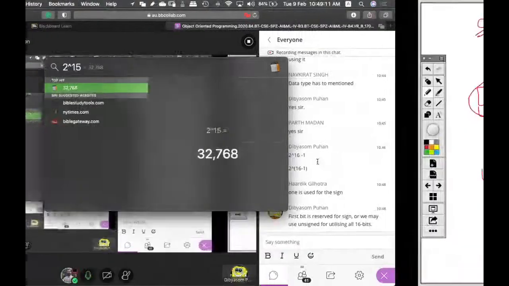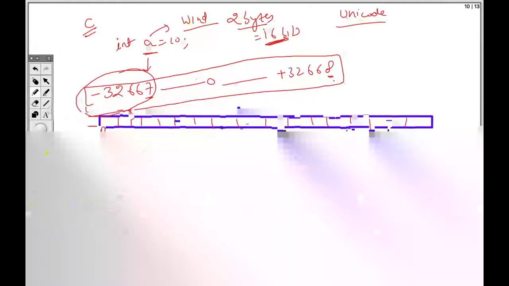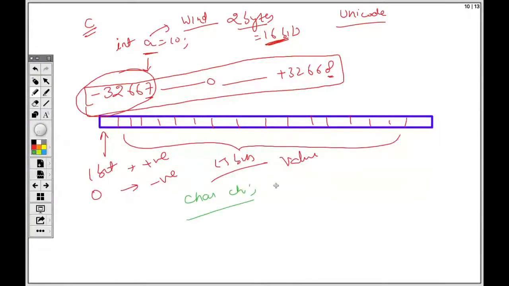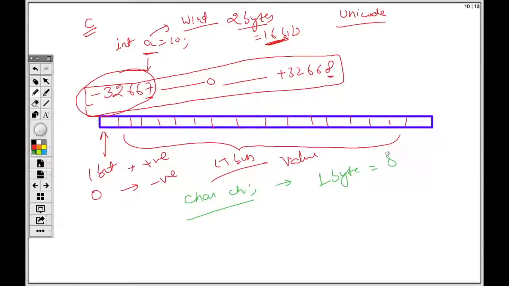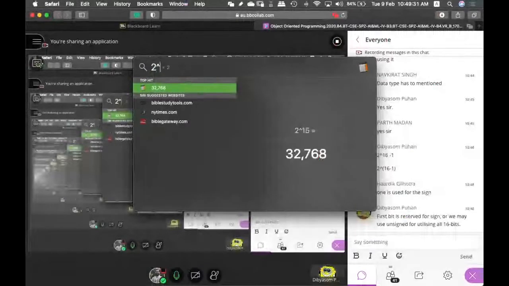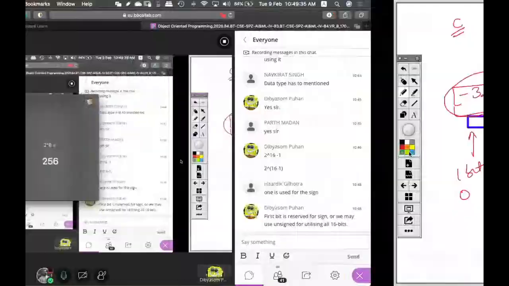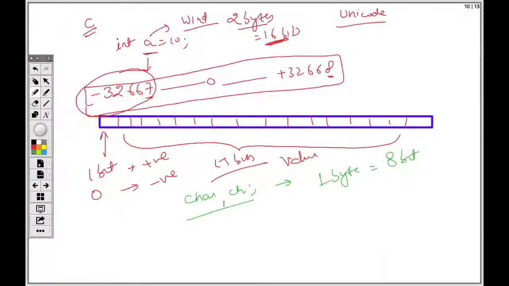Okay. So that is about allocation. Similarly, if I talk about a character variable, if I say char ch, in C language it is 1 byte, or we can say 8 bits. So 8 bits is equal to 2 to the power 8, which is 256, right? We all know that a character contains 1 byte, 1 byte is equal to 8 bits, 8 bits is equal to 256 values. That is from 0 to 255.